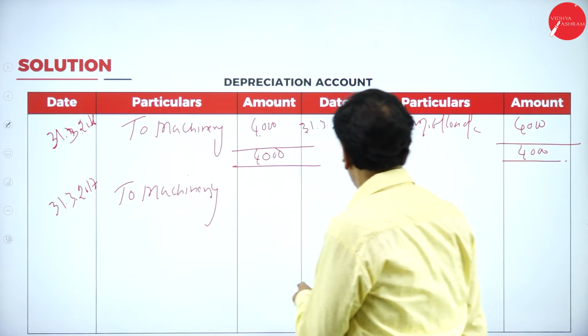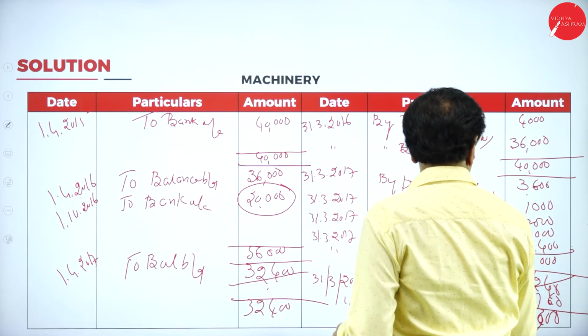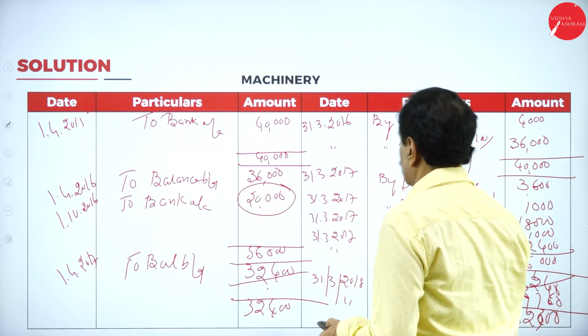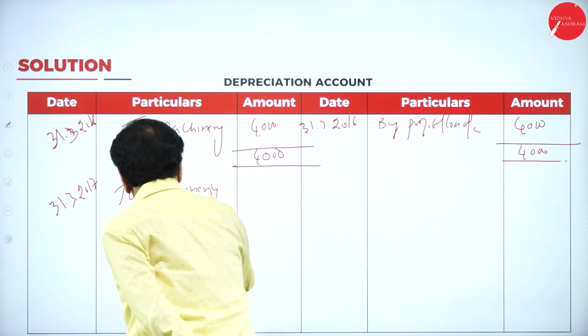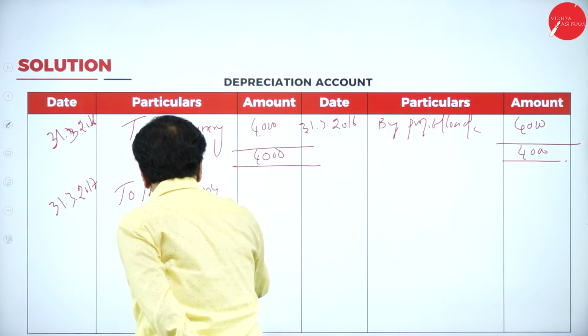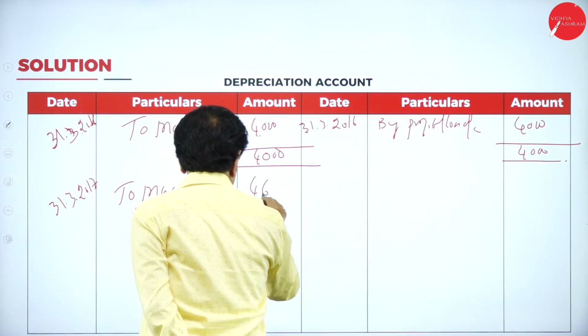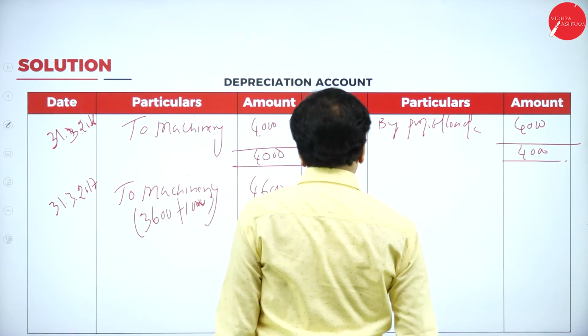See that second year you have two depreciations, 3,600 plus 1,000, 4,600, transfer to P&L account.